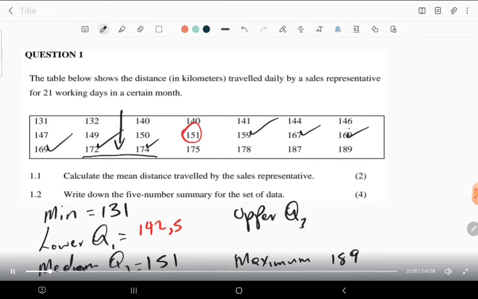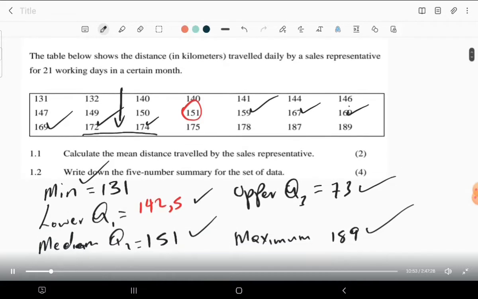The number between 72 and 74 has to be 73. So the upper quartile is 73. So we now have the 5 number summary. It is a 5 number summary because these are 5 things, 1, 2, 3, 4, 5. So expect to use this data to draw a box and whisker diagram.